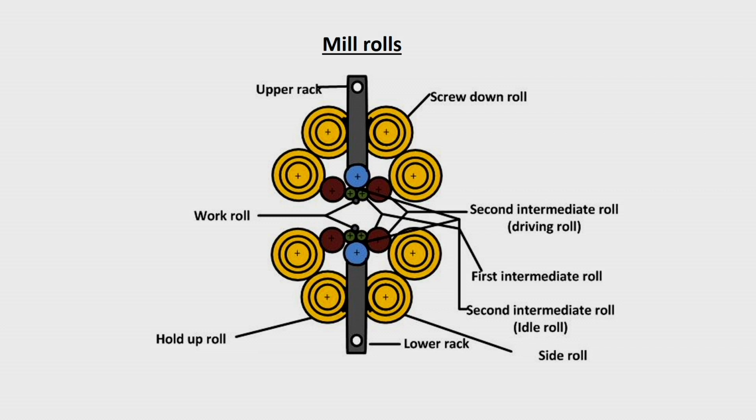This is another one of the large number of mills. Here now, this lower rack and upper rack, you can adjust these two, so this can be brought down and this can be brought up so that your roll gap can be adjusted in this case. Okay. You will see that there are secondary intermediate rolls, first intermediate rolls, second or idle rolls, driving rolls, and screw down rolls. So, all those, from a very simple rolling mill setup to a very complicated rolling mill setup, are there,